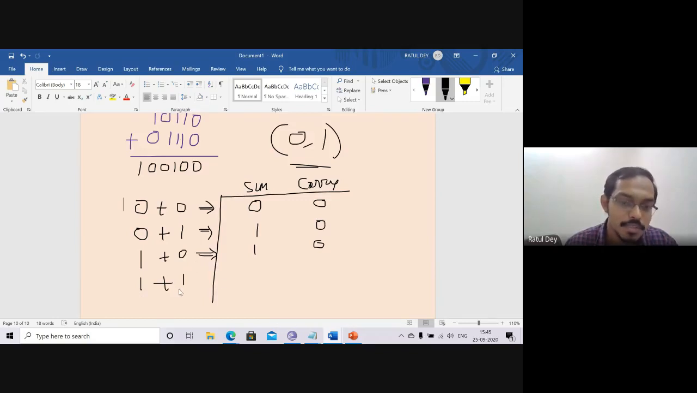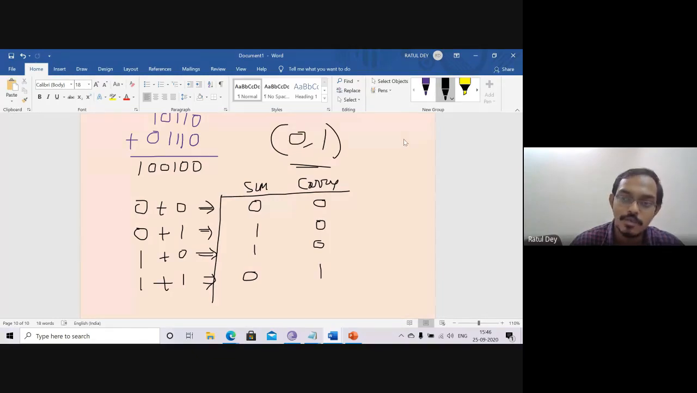If this is 1 plus 1, how is it working? 1 plus 1 is sum value 0 and the carry value is 1. Now you can remember that whenever the sum value is 0 and the carry value is 1, you just go with that. Why does 1 plus 1 come as a 0?